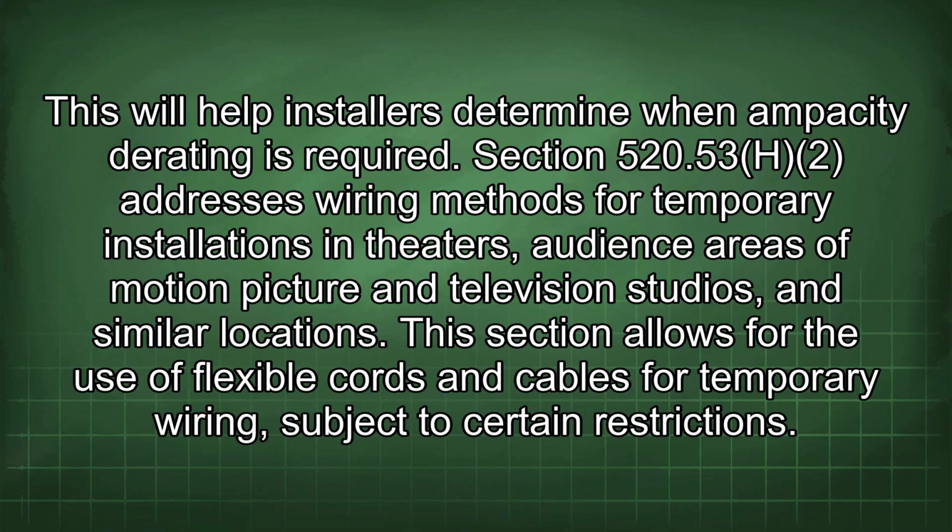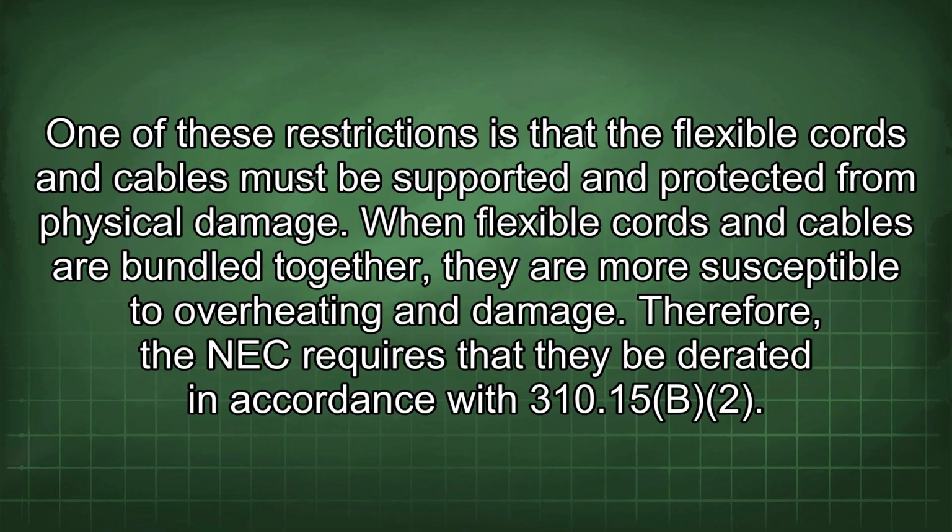Section 520.53(H)(2) addresses wiring methods for temporary installations in theaters, audience areas of motion picture and television studios, and similar locations. This section allows for the use of flexible cords and cables for temporary wiring subject to certain restrictions. One of these restrictions is that the flexible cords and cables must be supported and protected from physical damage.